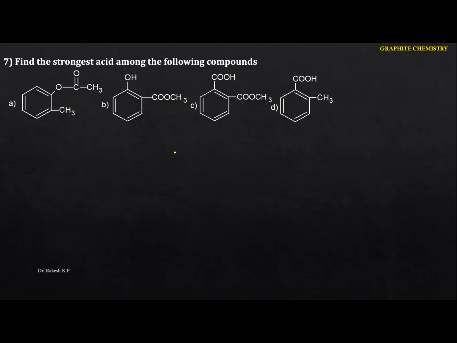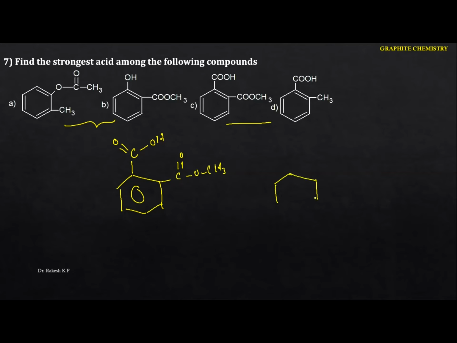Just go to this one. That means these two are not the strongest here. Now we have to identify between these two. Let me take option C and also D. So this is the carboxylic acid. I am going to write it in this form here, this is the double bond O, and here what you are having is this one. This is the ester here. Again I am going to take the last one, that is the orthotoluic acid. This is the orthotoluic acid.